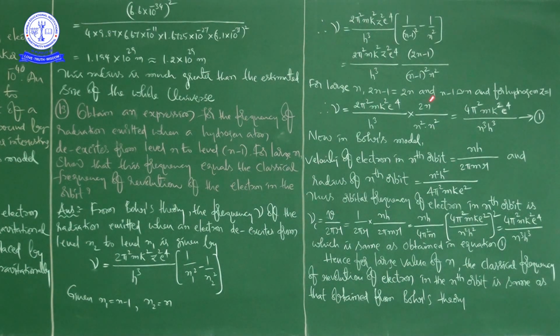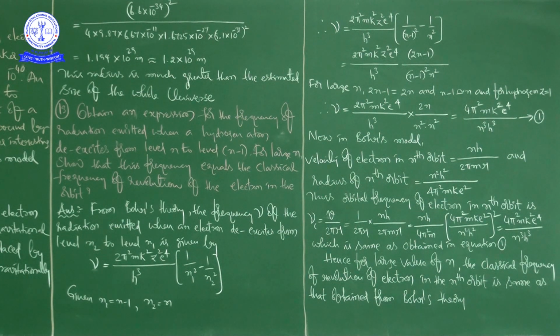Now you come back to this expression, that is nu is equal to 2 pi square m k square e to the power of 4 divided by h cubed, because z is equal to 1, into this value 2n, and it is n square into n square. From this we are getting 4 pi square m k square e to the power of 4, and here n cubed will come, h cubed, as in equation number 1. Okay, it's the frequency.